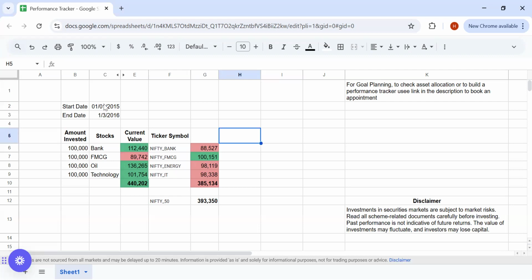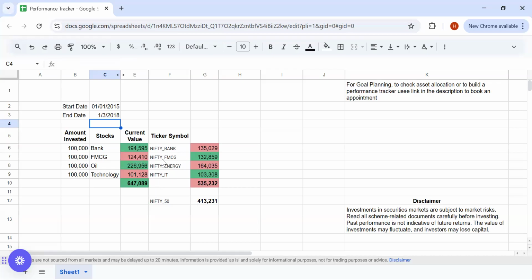So if you look at it from 2015 to 2016, the portfolio of these four stocks have done better than their respective indices, except for the one which is in FMCG, and even better than the Nifty 50 as well. So what happens if we are doing it for the year 2017? So that's a 2-year horizon. So even in this case, the outcome is same. So on a 3-year basis at 2018, so what is the outcome there? Again, it's one and the same. Like the four stocks have done really well for the investor.